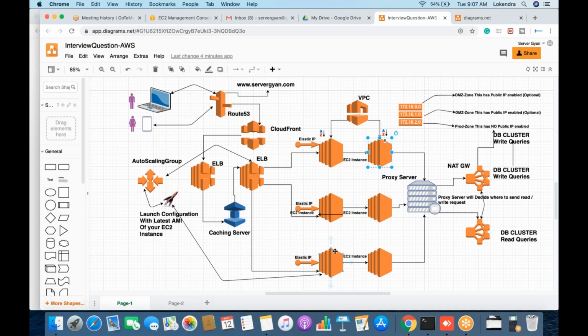Static means you have images, you have CSS files, you have JS files. These types of files, images, CSS, JS, or maybe the HTML files, you can cache on this particular Varnish server, CloudFront, but you cannot cache the dynamic query. For example, if there is a /login page, and the user is trying to hit servergan.com/login.html, I will exclude that particular form here.